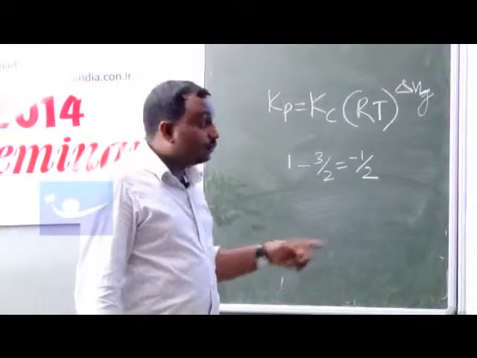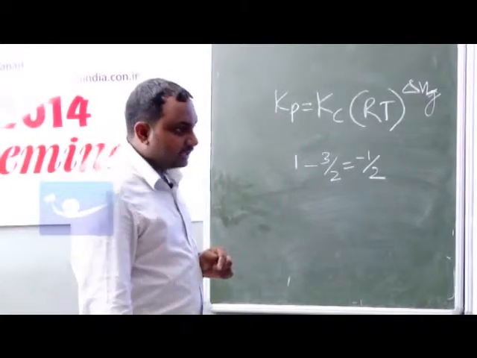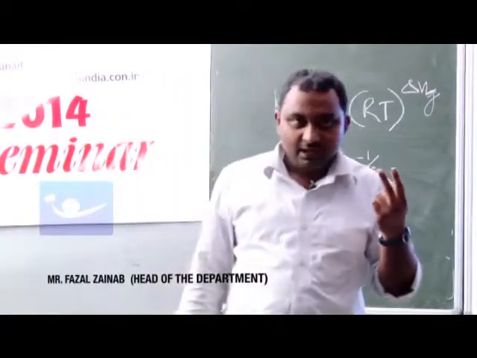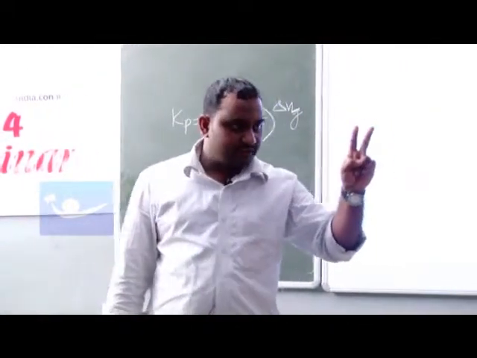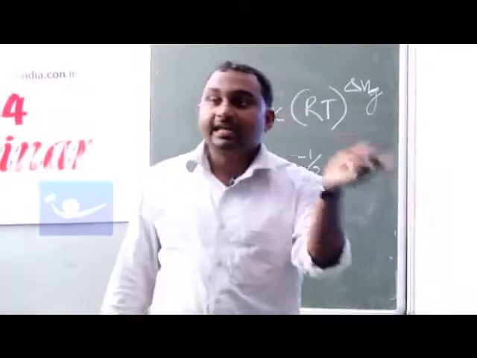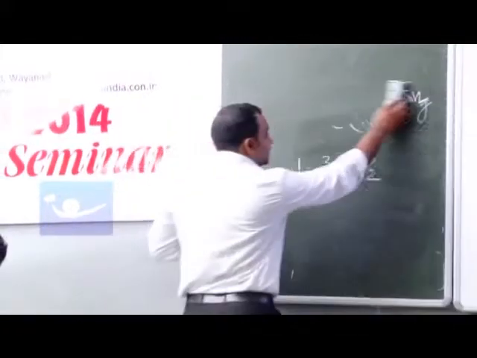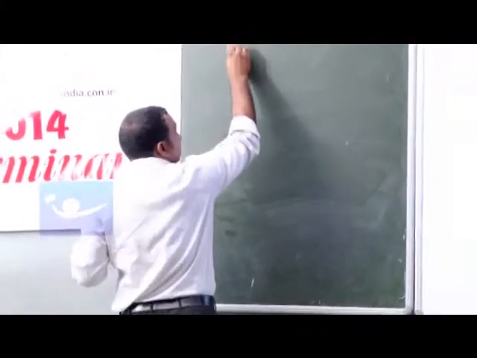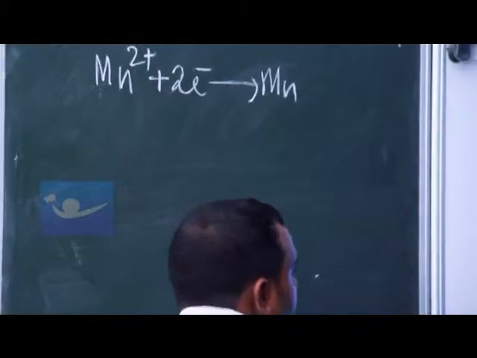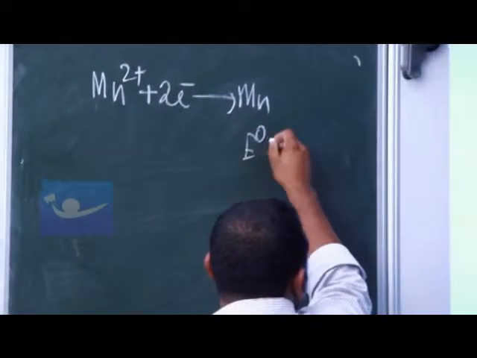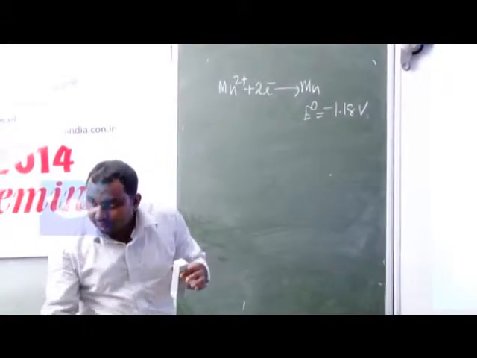For that, you need to convert this into free energy. There are two driving forces. What makes the reaction happen? One is free energy, another is cell potential. Actually, we measure the cell potential and find out the free energy value. So here, how we are going to work out this problem is, you have to collect the data. First one is Mn2 plus 2 electron gives Mn, and its E0 is minus 1.18 volt. Immediately we will convert it into delta G.